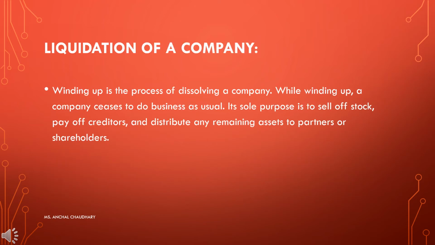So students, last topic of the day is liquidation of a company. What does it mean? Basically, liquidation means selling all the assets of the company to pay off all the liabilities of the shareholders of a company. So winding up is the process of dissolving a company. While winding up, a company ceases to do business as usual. Its sole purpose is to sell off stock, pay off creditors, and distribute any remaining assets to partners and shareholders.